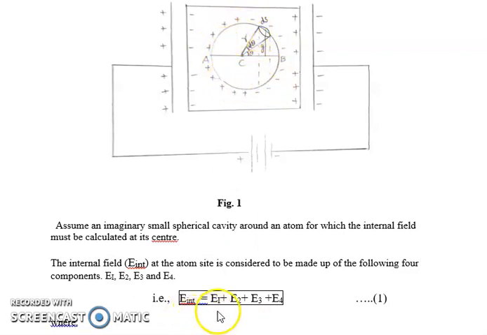So E int is nothing but E1 plus E2 plus E3 plus E4. E1 is the electric field due to the charges on the parallel plates of the capacitor. E2 is the electric field due to the charges induced on the 2 surfaces of the dielectric. E3 is the electric field due to charges induced on the surface of the spherical cavity. E4 is the electric field due to the permanent dipoles present inside the spherical cavity.